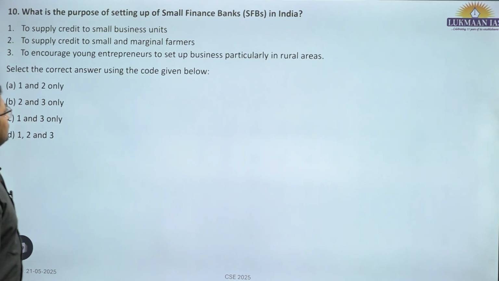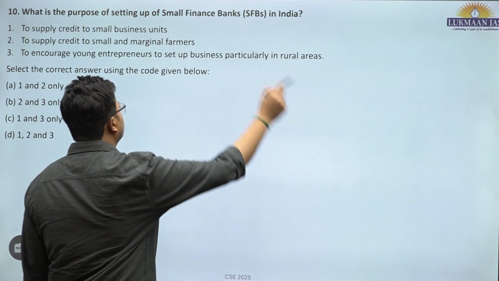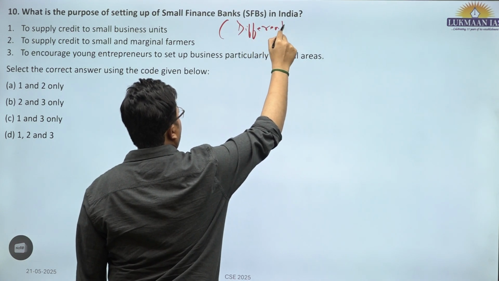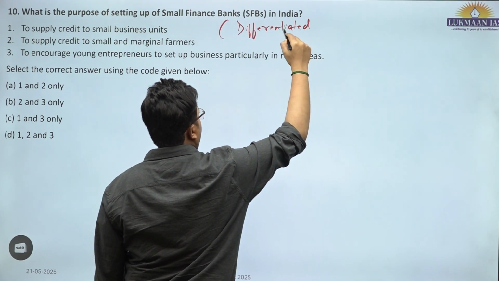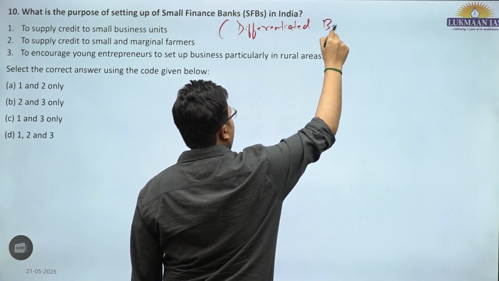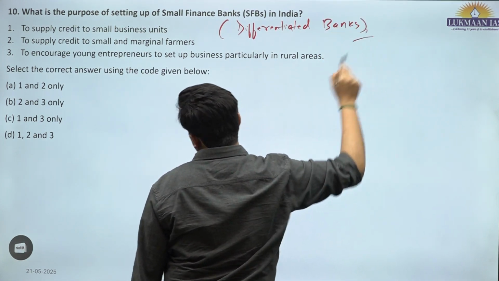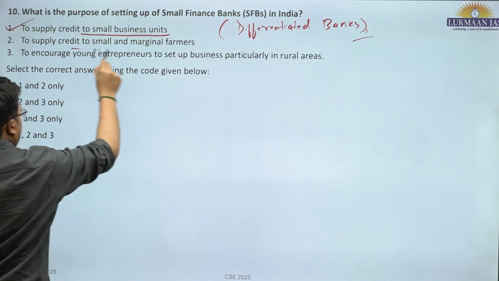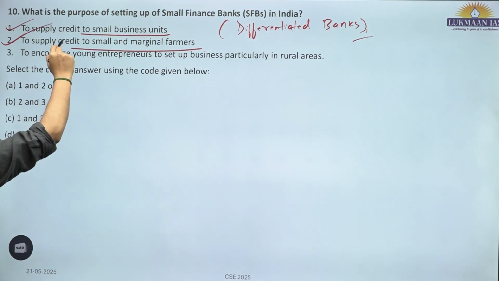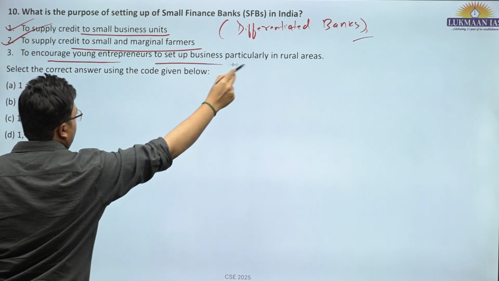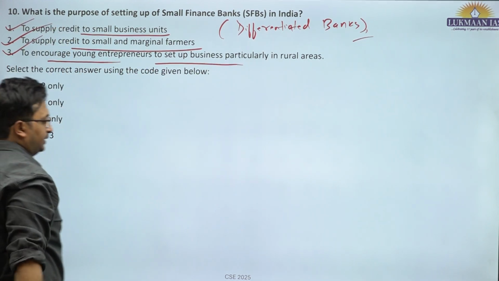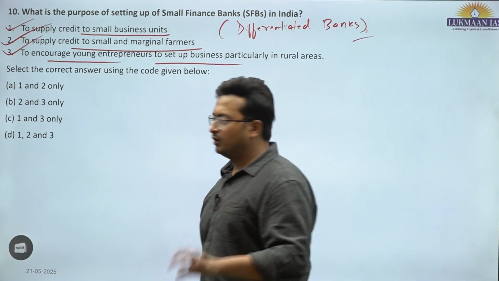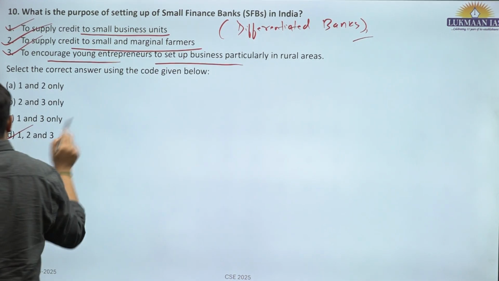Tenth question. What is the purpose of setting up small finance banks? This is also known as a differentiated bank. They cater to a specific segment of clients, specifically those from the low economic spectrum. To supply credit to small businesses, this is a feature. To supply credit to small and marginal farmers is also one of the core mandates. To encourage young entrepreneurs to set up businesses, particularly in rural areas, this is also correct. They cannot cater to large businesses. This is the mandate behind the small finance bank. All are correct. D is the correct answer.